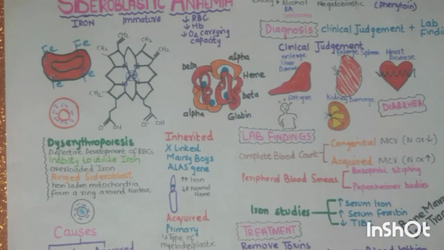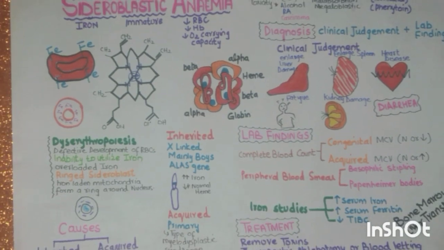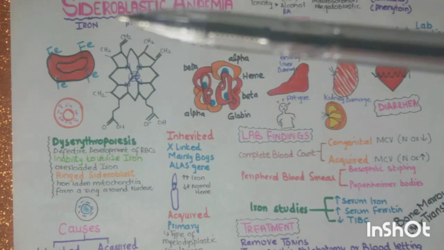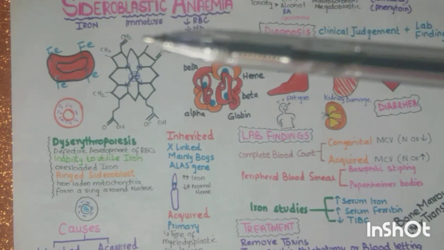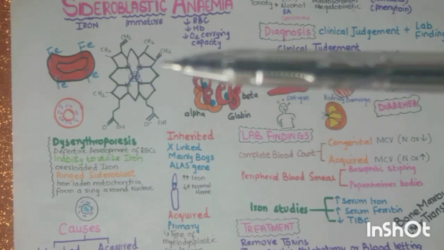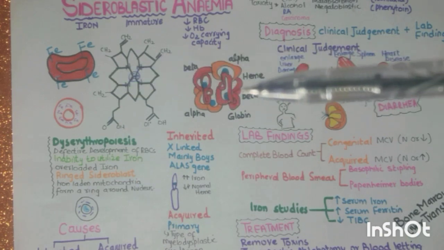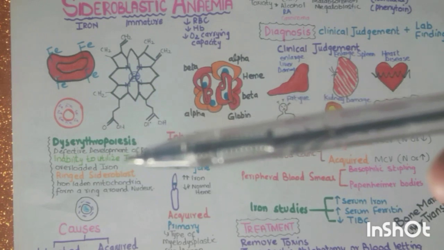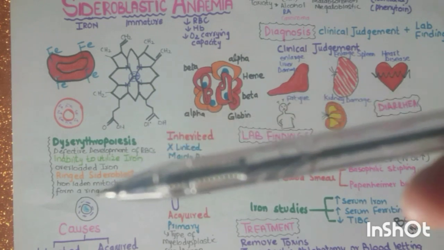What we studied in today's lecture: sideroblastic anemia, immature RBCs, iron accumulated in them, and a decreased capacity of them to carry oxygen. The main features are dyserythropoiesis, inability to utilize iron, ring sideroblasts, Pappenheimer bodies, basophilic stippling.